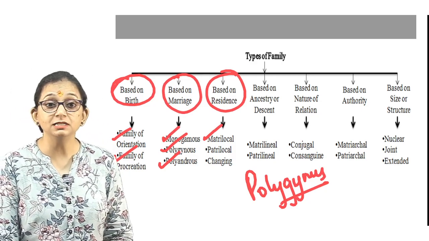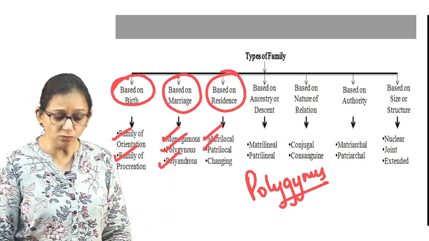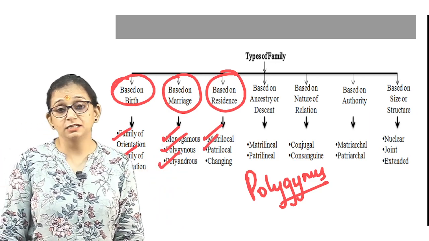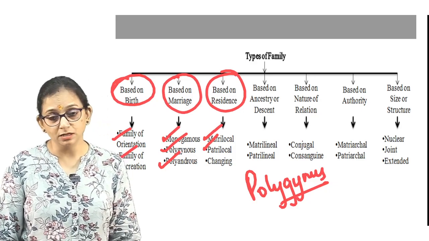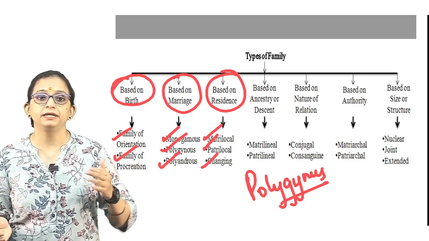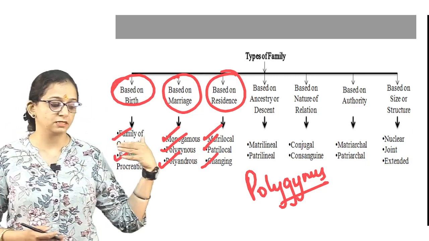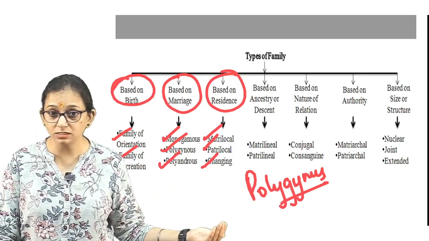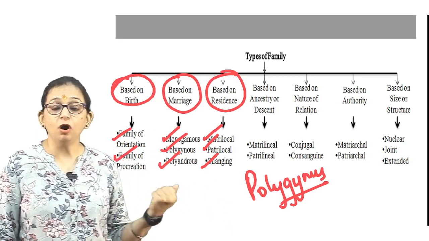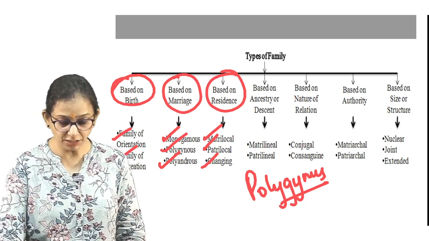When the family stays in the house of the husband, as we generally do after marriage, it is known as patrilocal residence. And if we are changing, six months in my mother's house and six months in my in-laws' house, we call it a family of changing residence.